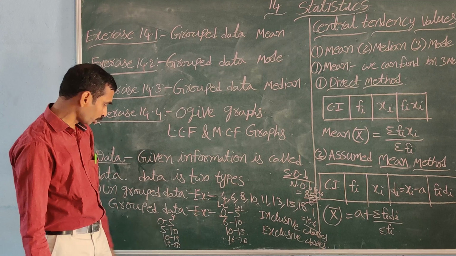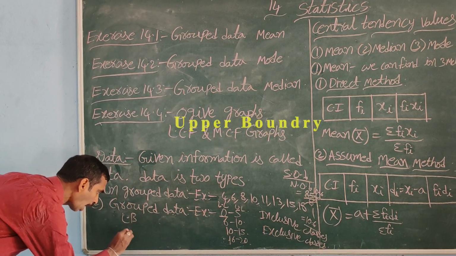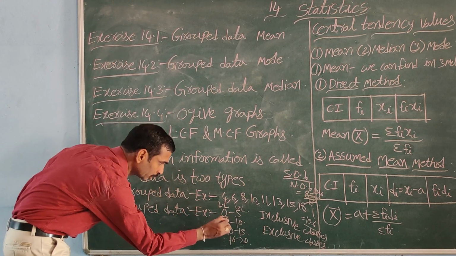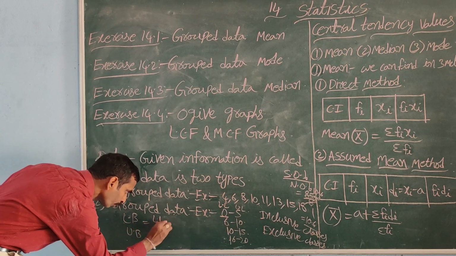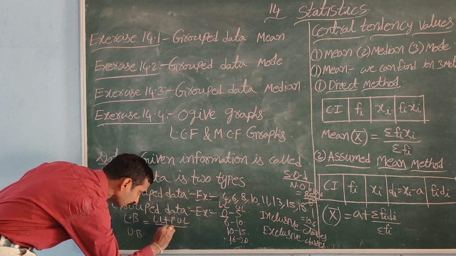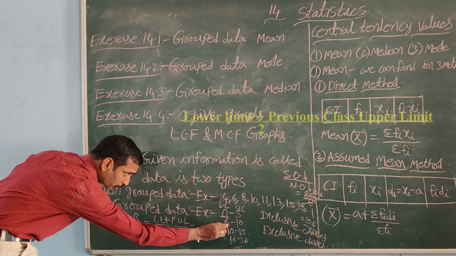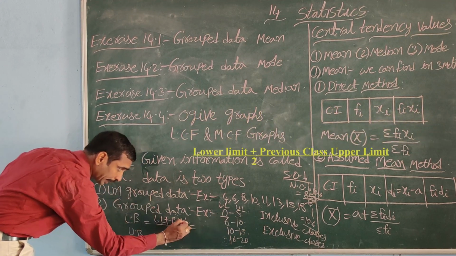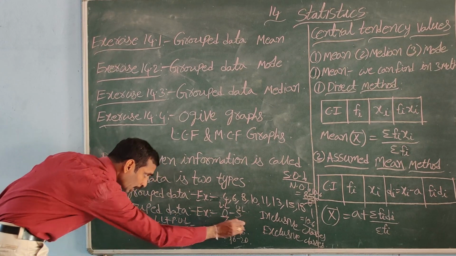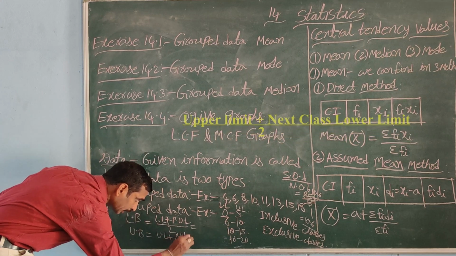Next we learn about boundaries, lower boundary and upper boundary. What is the meaning of lower boundary? Lower boundary means the average of that class's lower limit and the previous class's upper limit. Upper boundary means the average of that class's upper limit and the next class's lower limit.